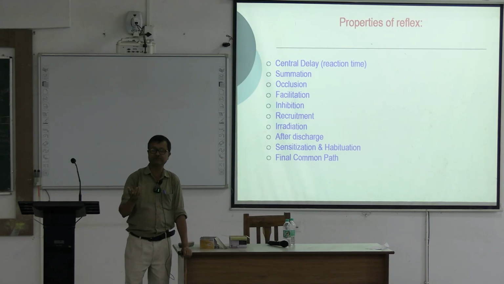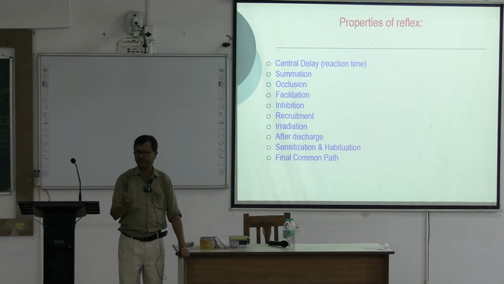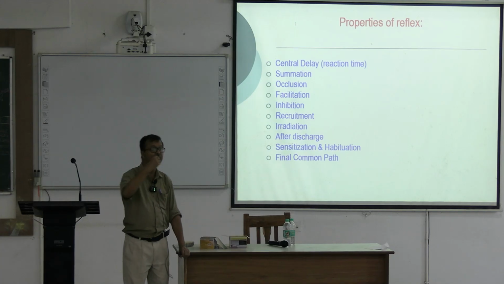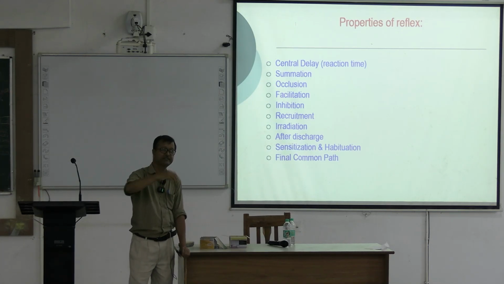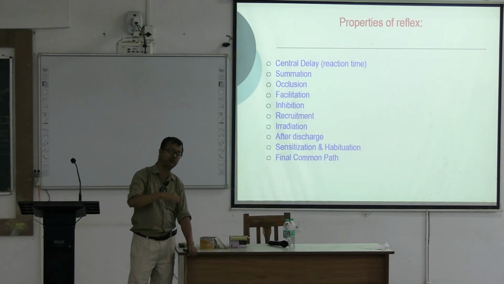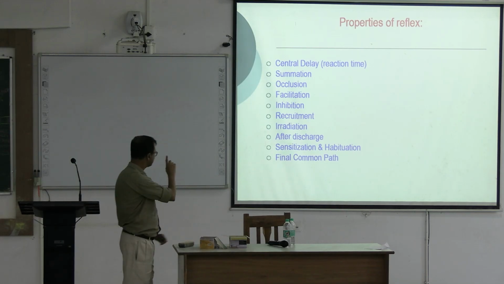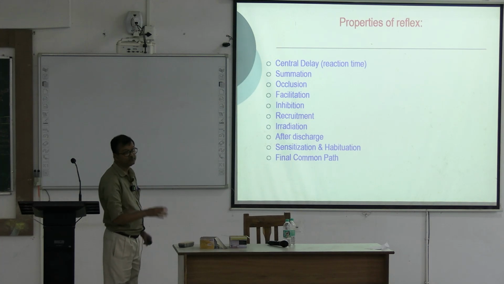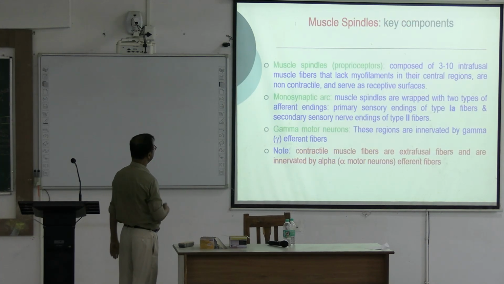Sometimes certain inputs may not be satisfactory to the individual, that may be irritating. So they will leave it, there will be a tendency to leave it. That is called habituation. Or sometimes with repeated stimulation, the individual is habituated, he is habituated to this, right? That means sensitization and habituation. And last is the final common pathway, meaning alpha motor neuron. These are the properties of reflexes.